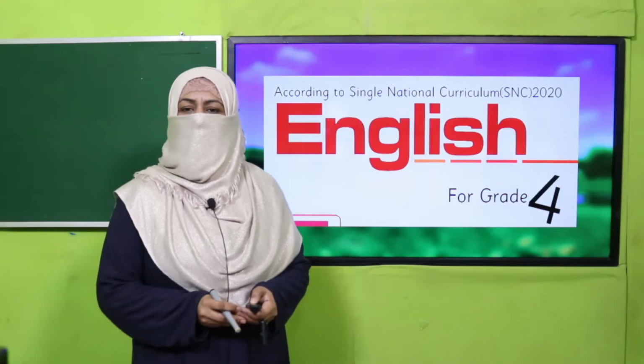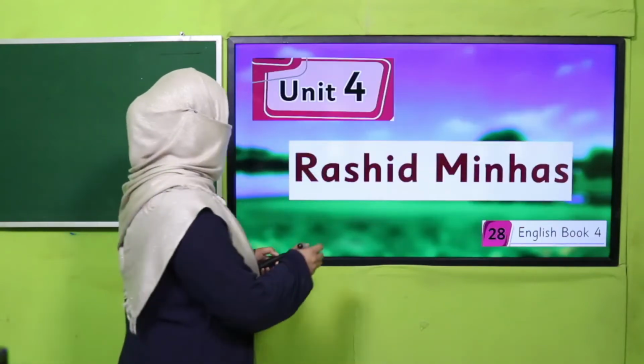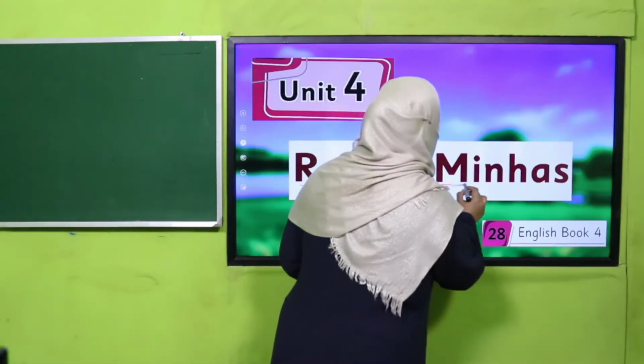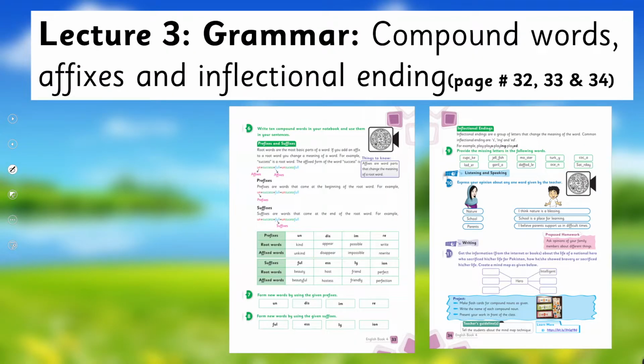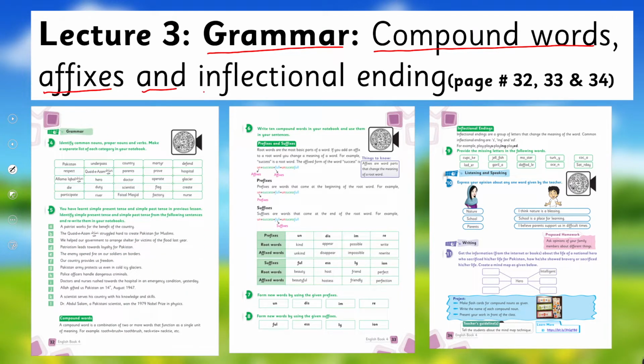We are learning unit 4. Its title is Rashid Minhas. Today's lecture 3, under the title of grammar, we are going to learn about compound words, affixes, and inflectional ending, page number 32, 33, and 34 of your book.